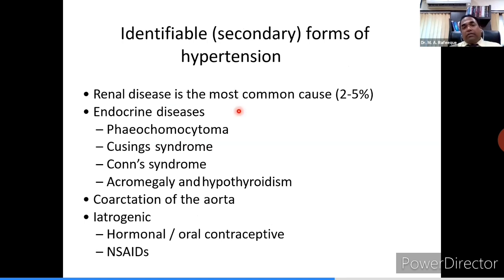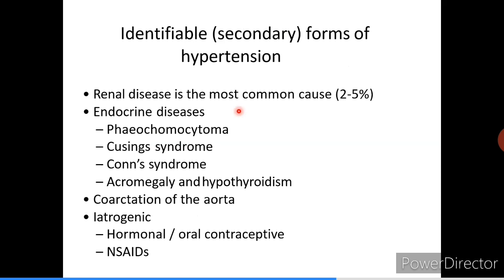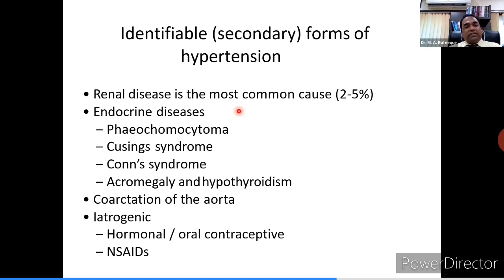Now coming down to the third part, that is identification of secondary forms of hypertension. Secondary hypertension prevalence is usually between 5 to 10%. Amongst that, renal disease dominates with around 2 to 5%. In that also, renal artery stenosis is commonest. Then come a number of endocrine diseases like pheochromocytoma, Cushing's syndrome, Conn syndrome, acromegaly, hypothyroidism, and hyperthyroidism also.